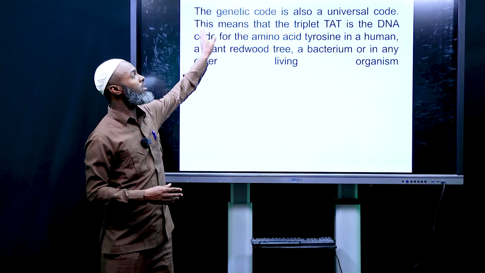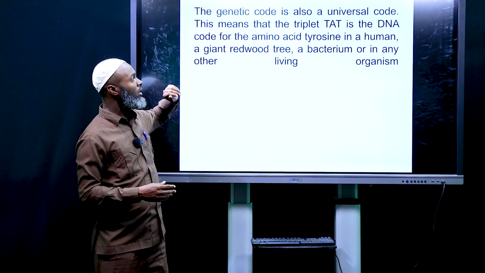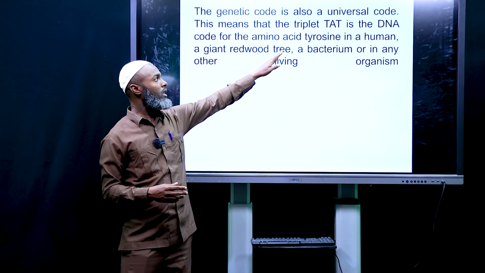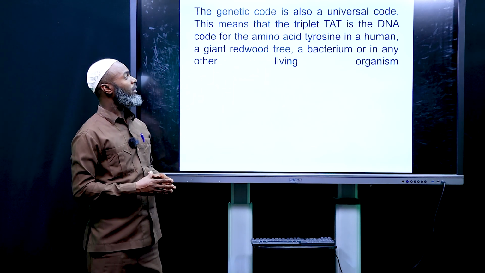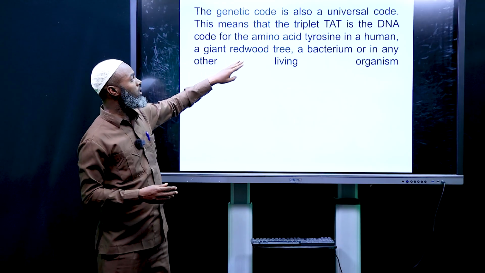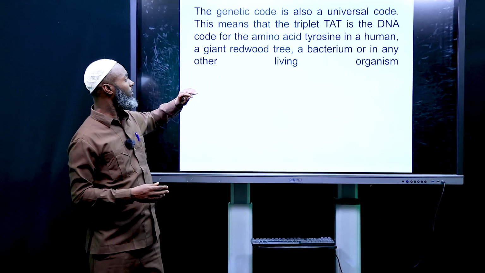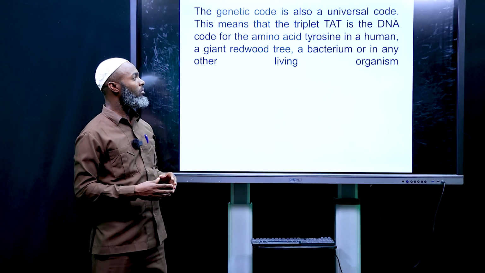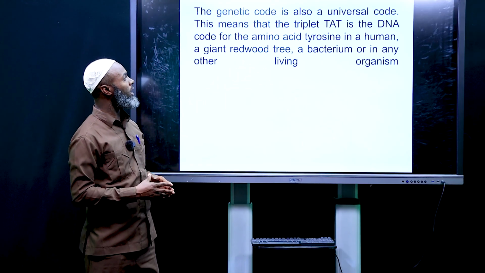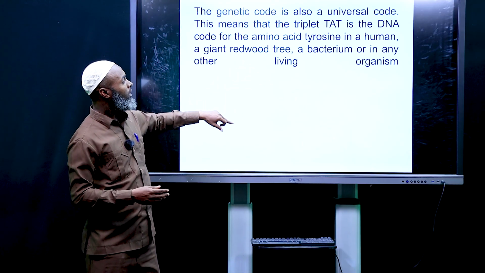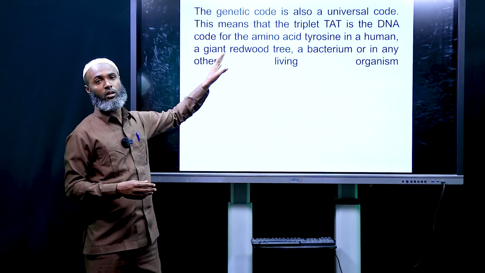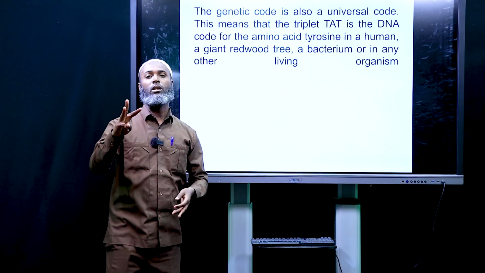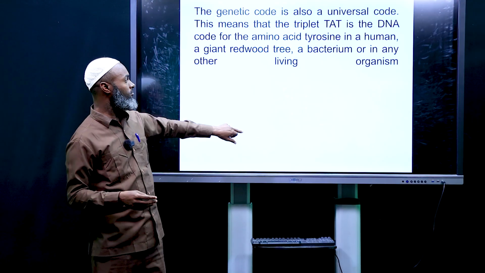As we have seen, it's a universal code. The triplet thymine, adenine, thymine is the DNA code for the amino acid tyrosine in humans, a giant redwood tree, a bacterium, or in any other living organism. So this codon is a triplet, thymine, adenine, thymine, 3 nitrogenous bases.